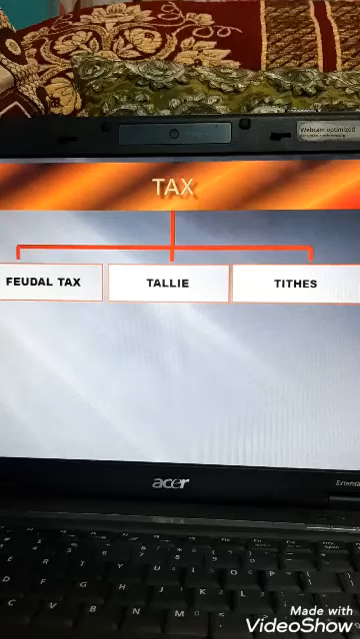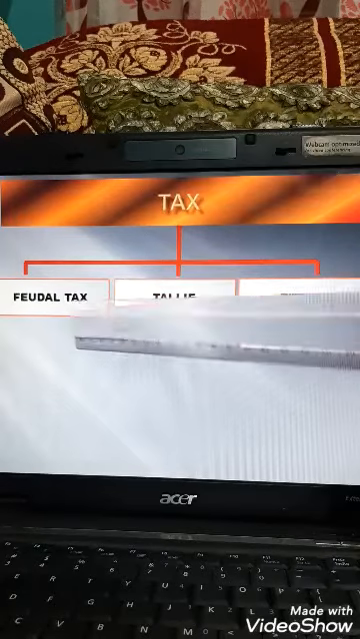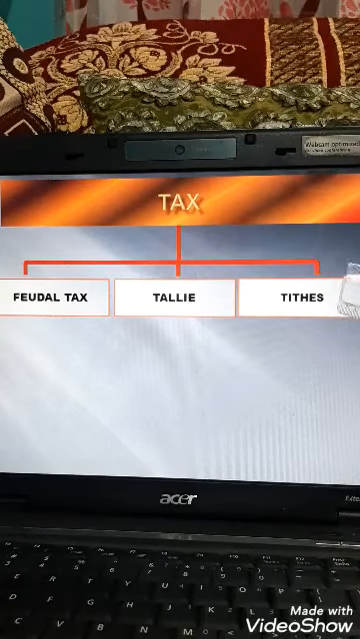What was that social group? Apart from that, they were also inspired by the ideas of the philosophers. Who the philosophers are and what ideas they gave, we will discuss in today's class. So now let us start with the types of taxes paid by the third state: first, the feudal tax; second, the tally tax; and third, the tithe tax.